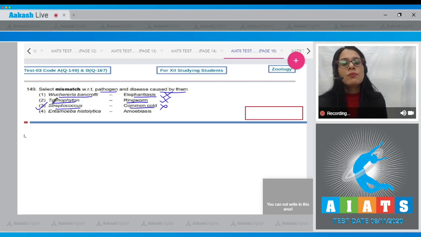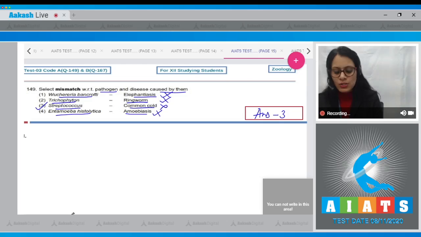Streptococcus pneumoniae and Haemophilus influenzae are responsible for diseases like pneumonia in human, which infect alveoli of lungs. The last match given is Entamoeba histolytica and the match is amoebiasis. As it is also a correct match, this cannot be a correct answer to our question. So the correct answer to this question is option number 3. Let's move on to the next question.